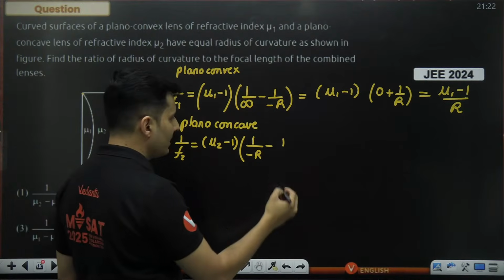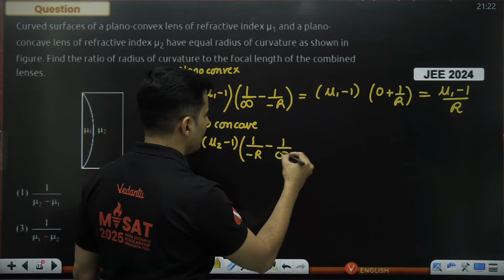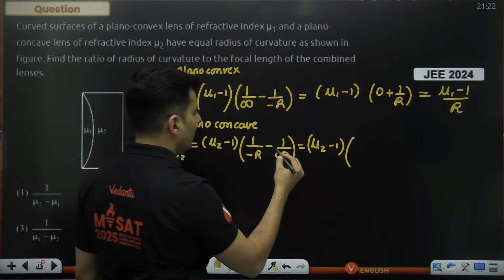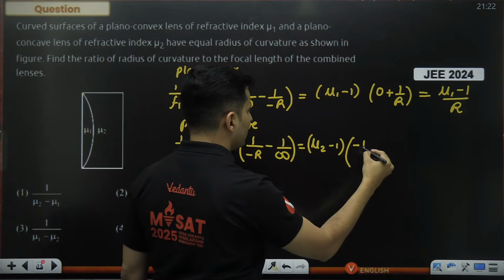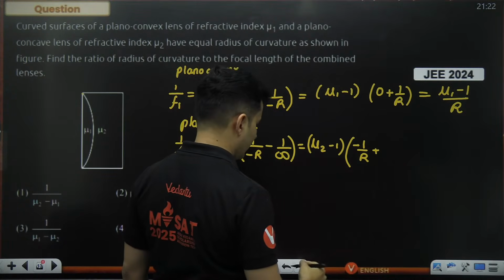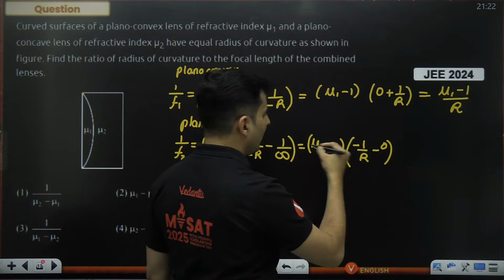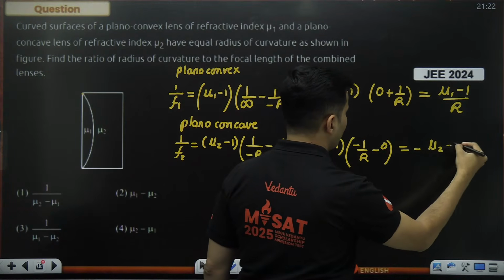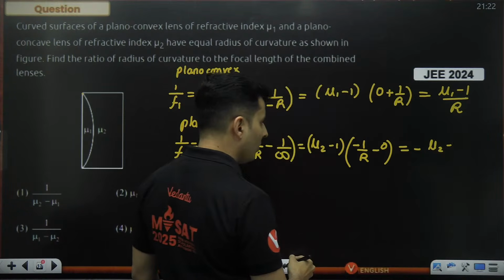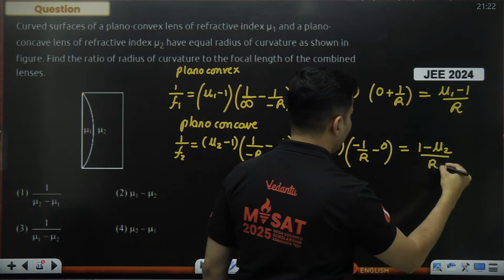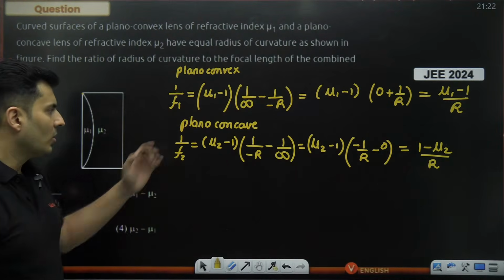A flat surface means infinite radius of curvature. So this becomes mu2 minus 1 times (minus 1 by r minus 0), since 1 by infinity is 0. So the minus sign carries through, and it becomes minus of (mu2 minus 1), or you can also write it as (1 minus mu2), the whole thing divided by r. That is for the plano-concave.